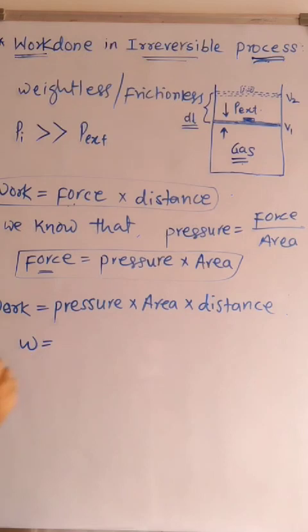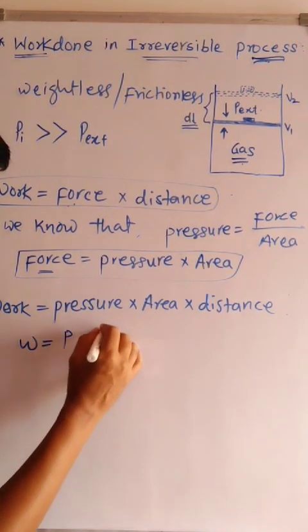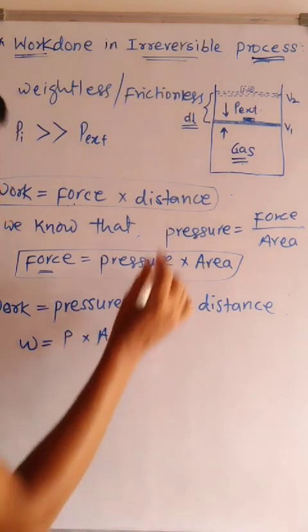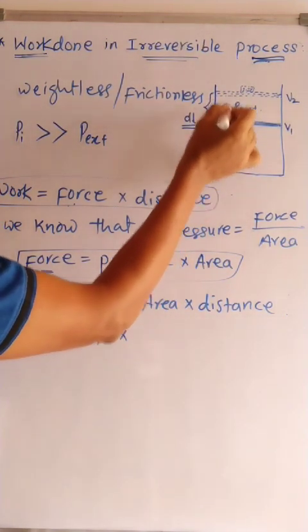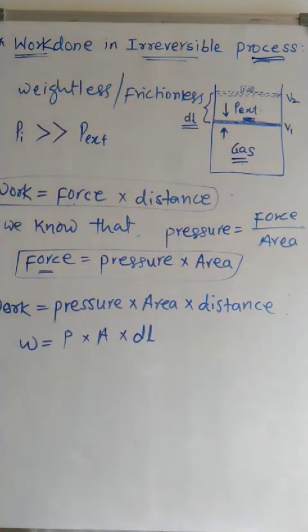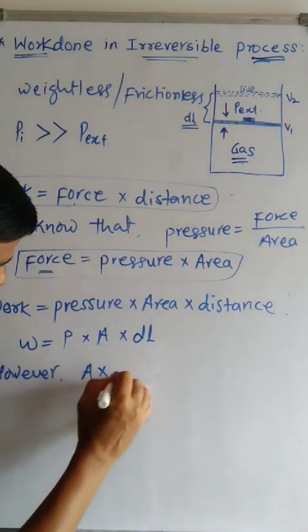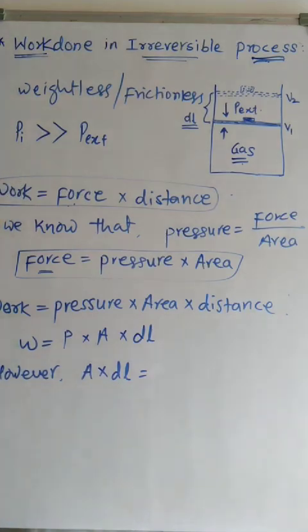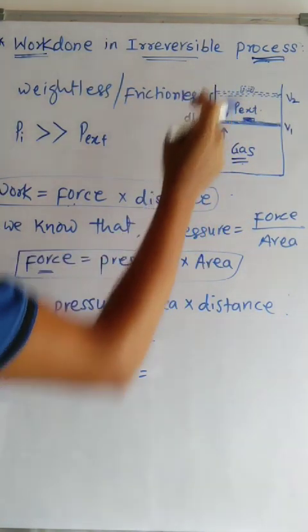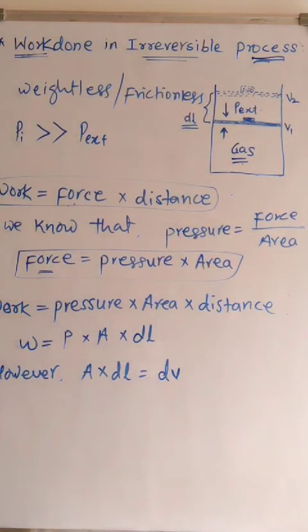In the form of symbols, we can write work is equal to pressure into area into the distance traveled by the piston, this dl. However, the area into the distance is considered as change in volume.